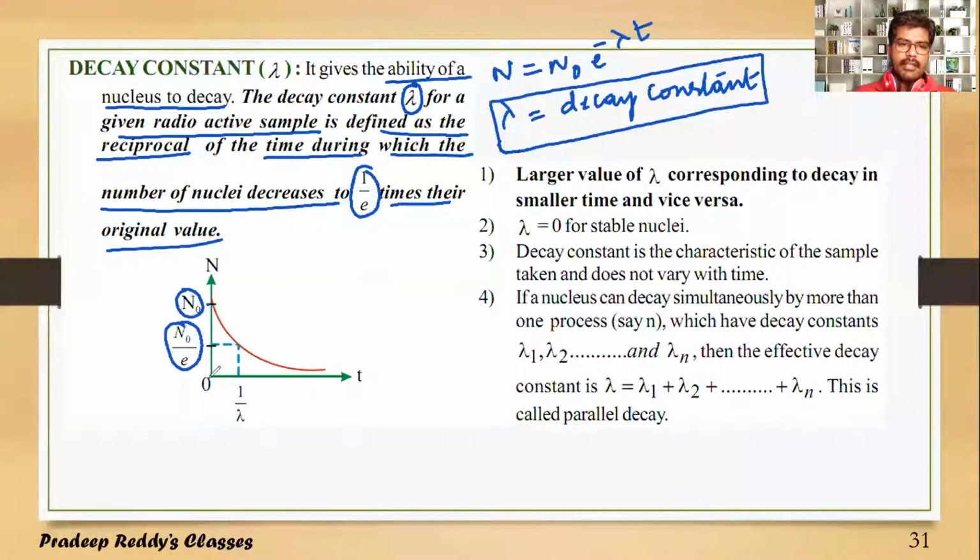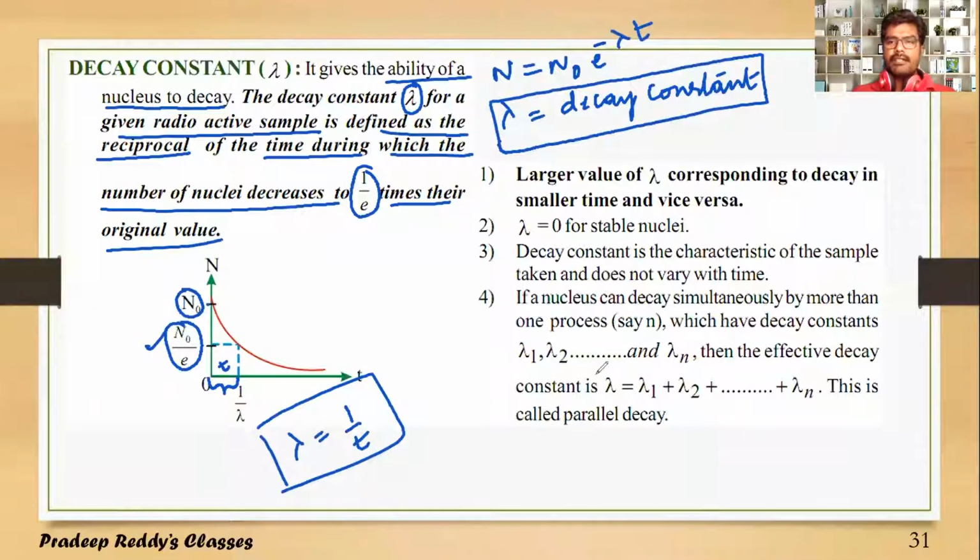This is the time taken to disintegrate the nucleus from N naught to N naught by e. So I can write lambda is equal to 1 by T, right? T is the time taken for disintegrating nucleus N naught to N naught by e. The reciprocal of that time is called the disintegration constant or decay constant. So lambda is equal to 1 by T such that it is undergoing disintegration to N naught by e. Remember, it is N naught by e.